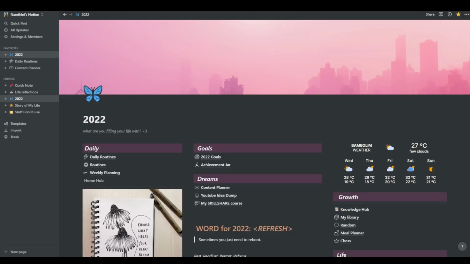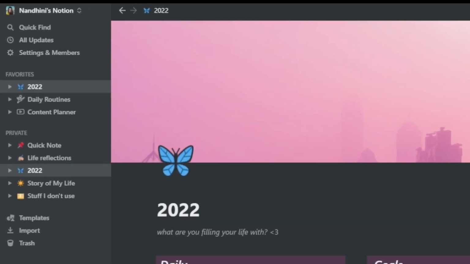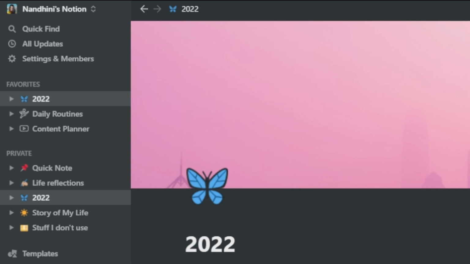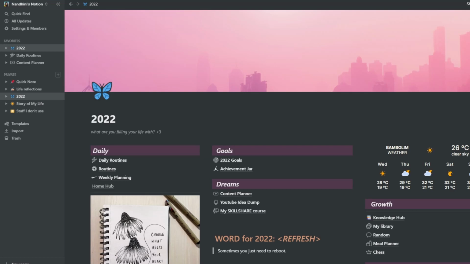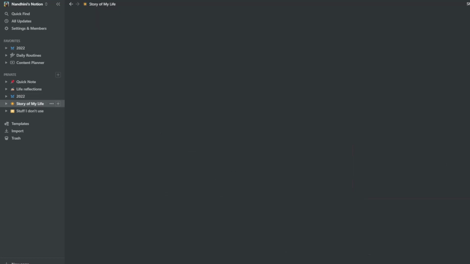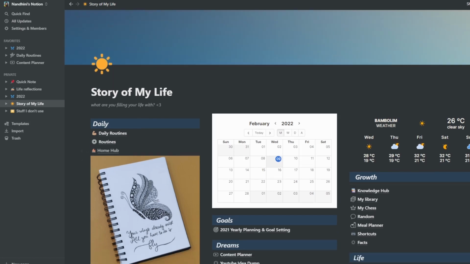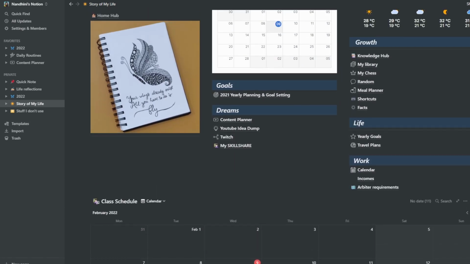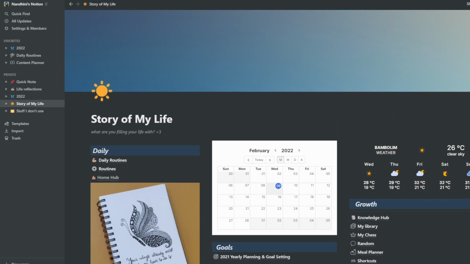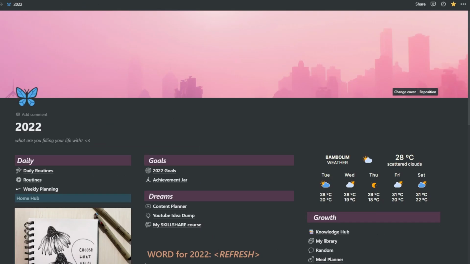This is my Notion dashboard for 2022. I've named my dashboard 2022, as you can see, nothing fancy. On the left panel, there are pages that are favorited and I visit those very often, so some direct clicks. I also have a page named Story of My Life. This was actually the name of last year's dashboard. It had a sunnier theme, and the name was Story of My Life. I probably listened to that song way too many times last year. Anyway, getting to this year's dashboard, I have a pinkish theme and a blue butterfly, adding some contrast. I feel like I have to fly a lot higher this year.